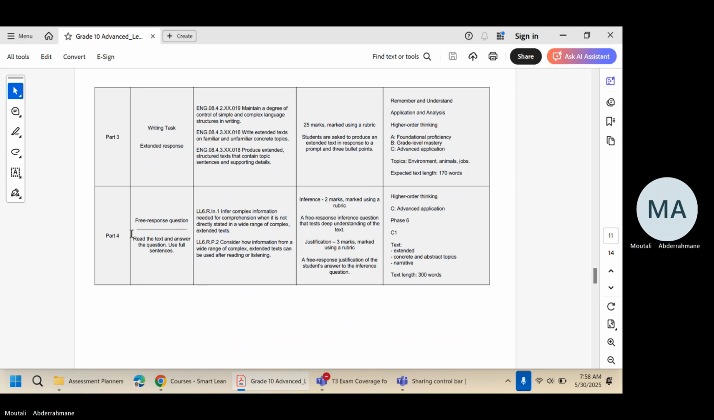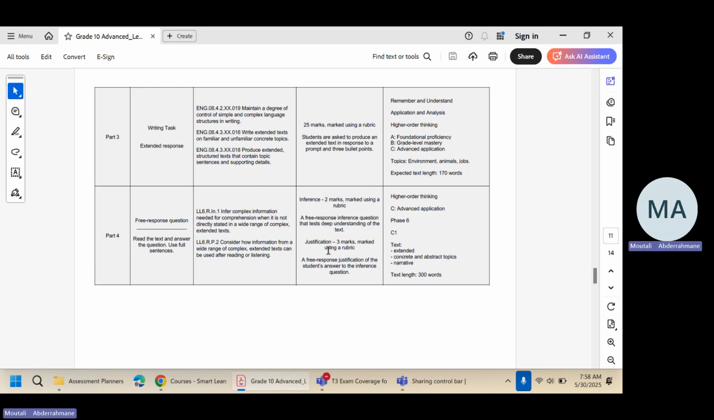All right. So for part 3, we have the inference question. Here you will be given a text that is at C1 level, which is not easy. So you will read this text and you will answer one question. The answer of that question is not explicitly stated in the text, but you need to make inferences to answer that question. So you support your answer with evidence from the text in order to get 2 marks out of 2.